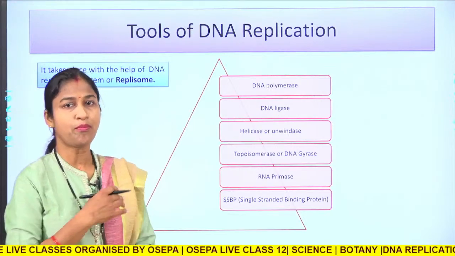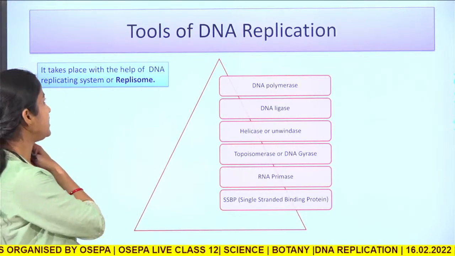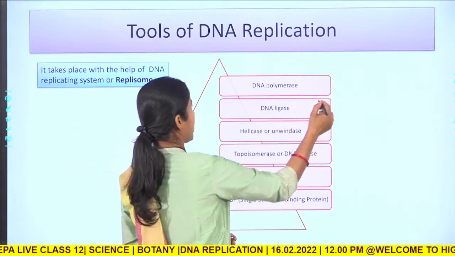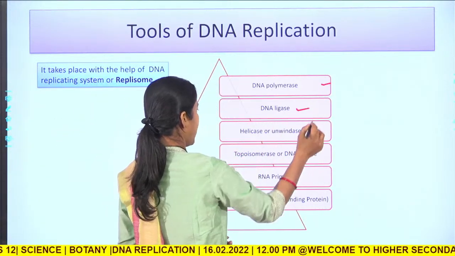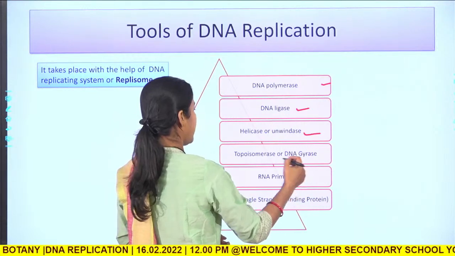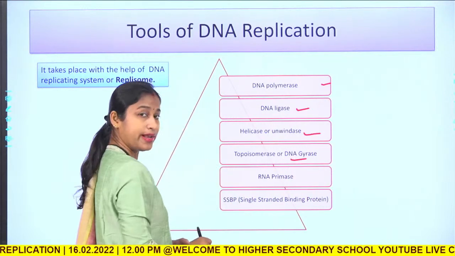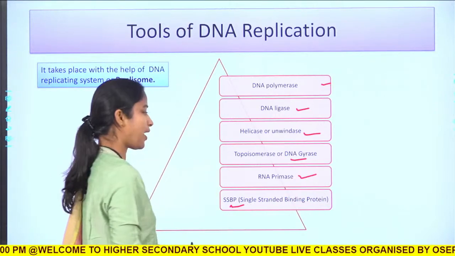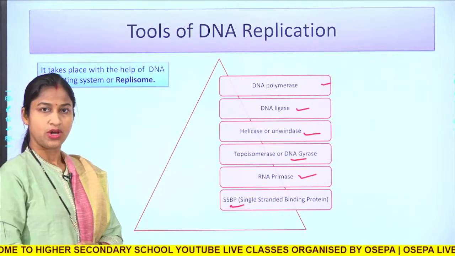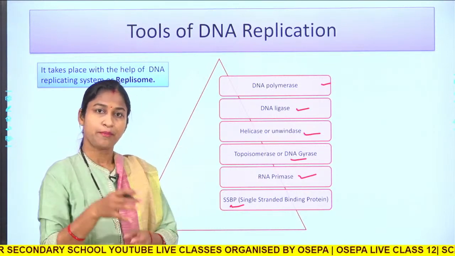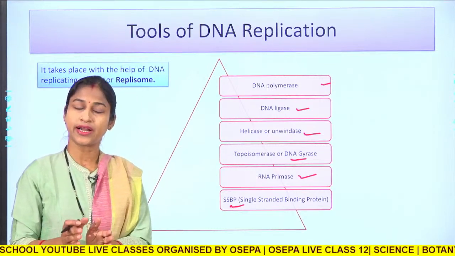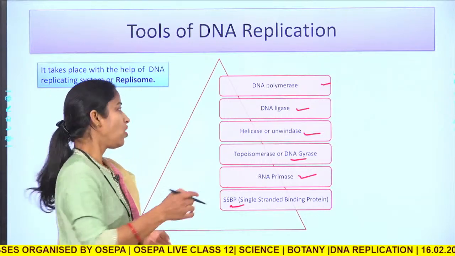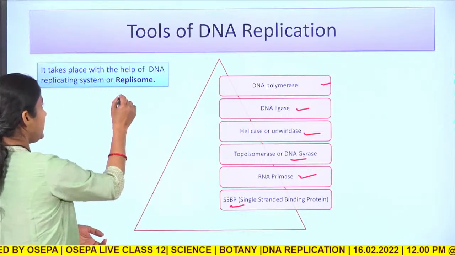Some of the very important enzymes and proteins are the DNA polymerase, DNA ligase, helicase, topoisomerase or DNA gyrase, RNA primase and single stranded binding protein.